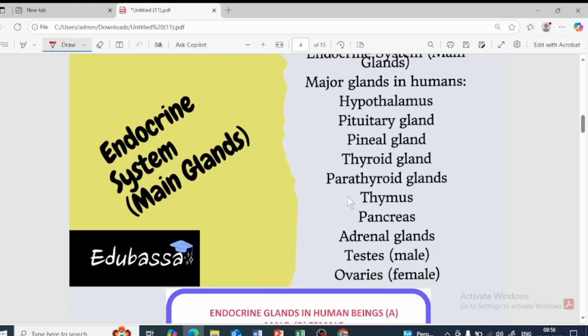Endocrine glands. So these are the main glands which are present: hypothalamus, pituitary gland, pineal gland, thyroid gland, parathyroid gland, thymus, pancreas, adrenal gland, testes, and ovaries. So these are all the major glands of the endocrine system.